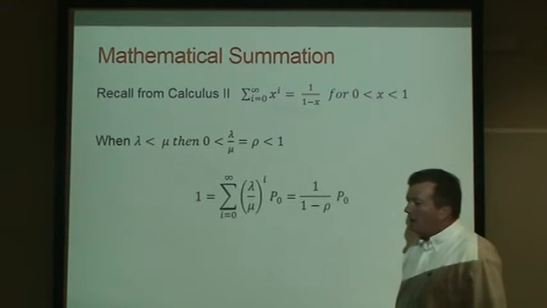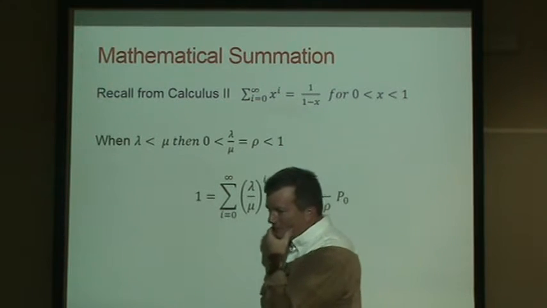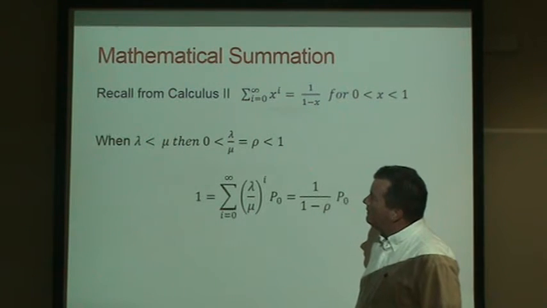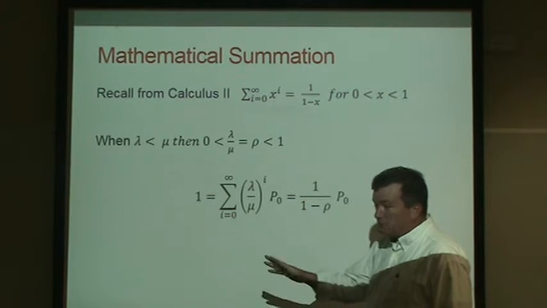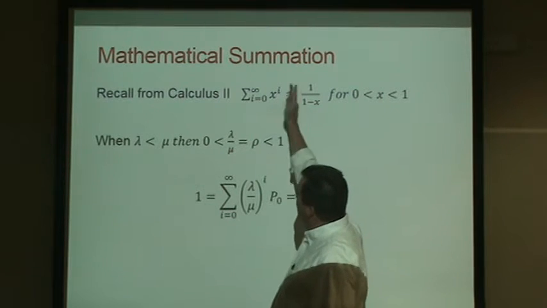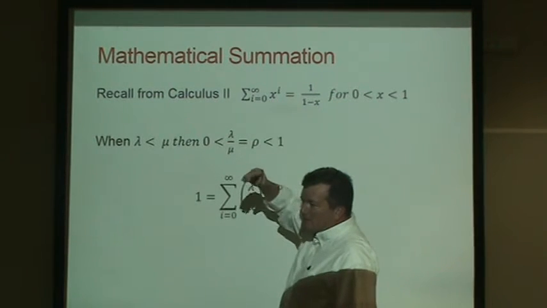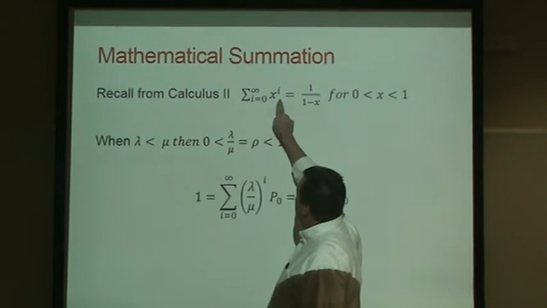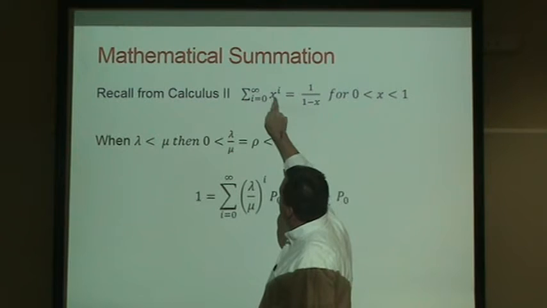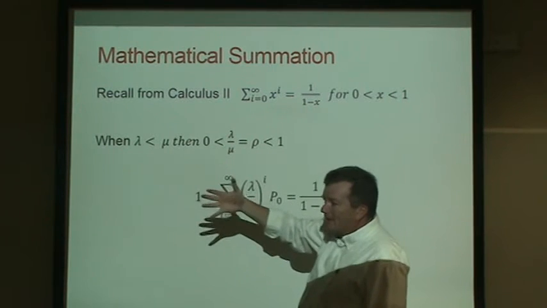So you may recall from calculus. Have all you guys taken calculus? Okay. So maybe you know this is true, maybe you don't, and I can even show you on an Excel spreadsheet if you don't know calculus. But the summation from i equals 0 to infinity of x raised to the i, as long as x is between 0 and 1 (if x was greater than 1, this would go off to infinity, obviously) but if x is between 0 and 1, as you raise it to a bigger number, it gets smaller and smaller, and this would sum to a finite number.